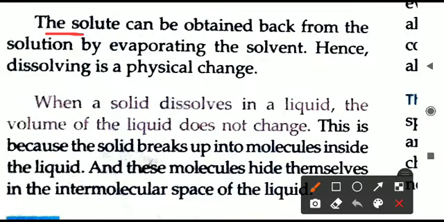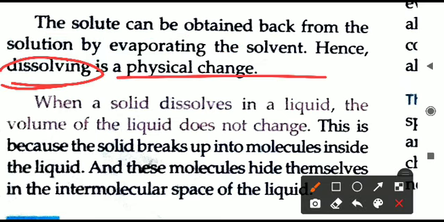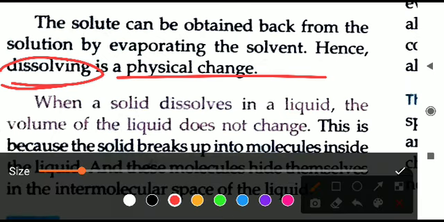Also, when you have the solution, you can take the solute back by evaporation. If you mix salt and water, you get salt solution. But if you heat that salt solution, or keep it in sunlight, the water will evaporate and convert into water vapor and move out of the container. Only the salt will remain. So the solute can be obtained back, and because of this it is a reversible change, and we conclude that dissolution is also a physical change. I hope the point is clear.